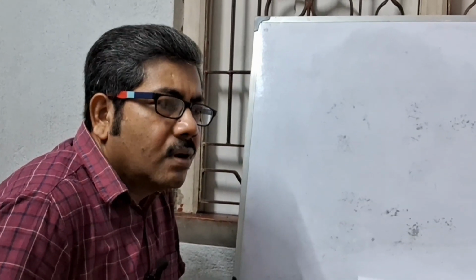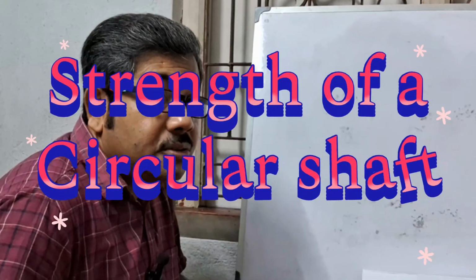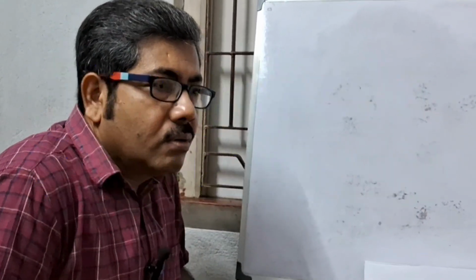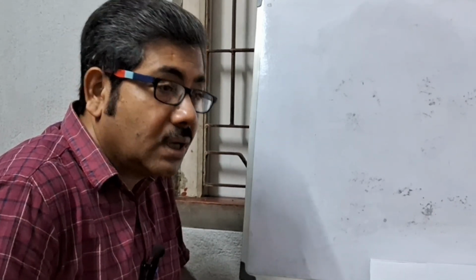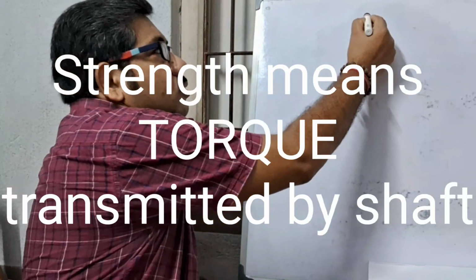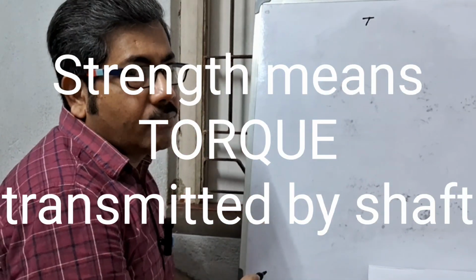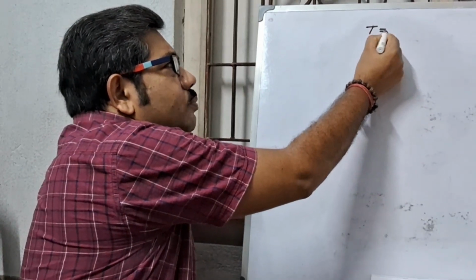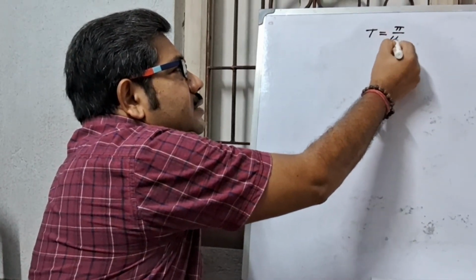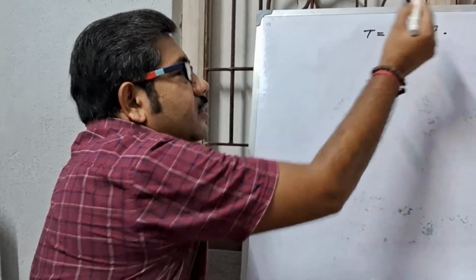Today I will discuss the strength of a solid shaft. At first, what is strength? The maximum power or torque that a shaft can transmit from one pulley to another. This is the strength of a shaft. Now we have to calculate the amount of strength, that means the torque transmitted by the shaft. Or it may be said, prove that T equals pi by 16 Fs d cube.